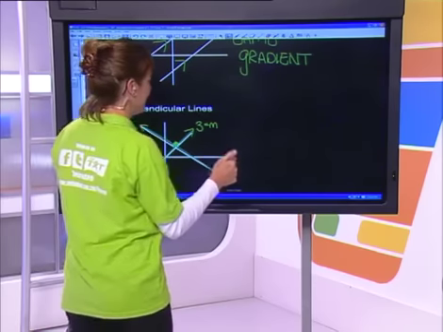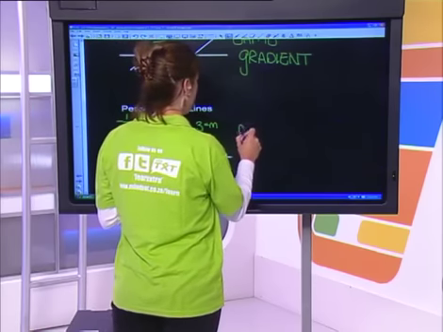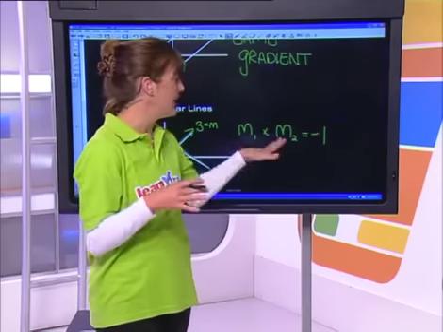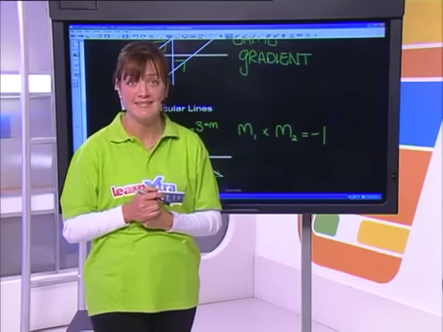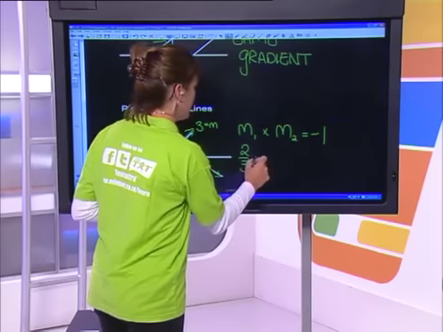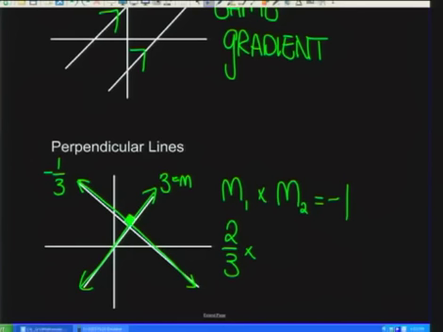So how do I put that into a mathematical formula? We say that the gradient of the one line multiplied by the gradient of the other line have to give you an answer of negative 1. All right. That's what you're going to put together if we ever talk about perpendicular lines. So just as an example, if I had a gradient of 2/3, the perpendicular gradient to 2/3 would be negative 3/2. And if I were to cross-cancel, the 3s cancel and the 2s cancel, and I'm left with negative 1.